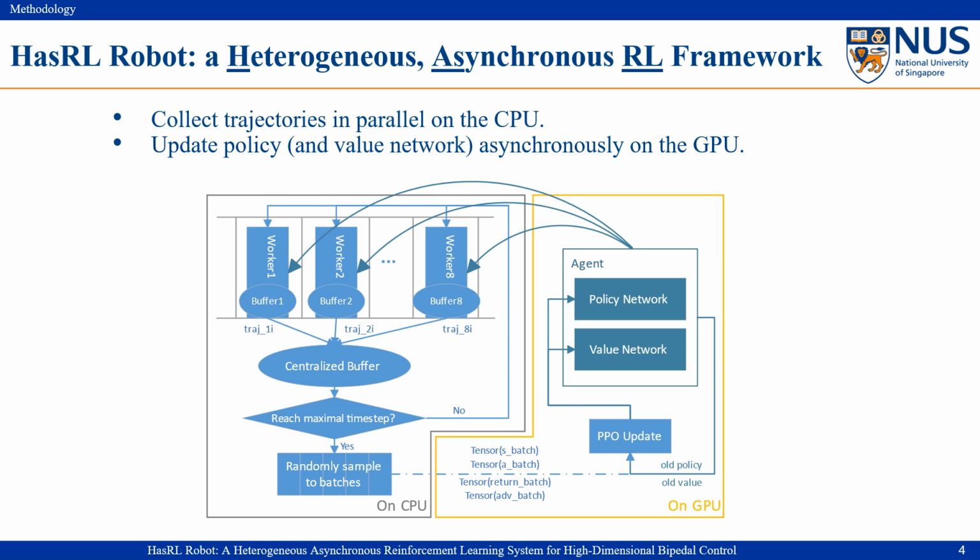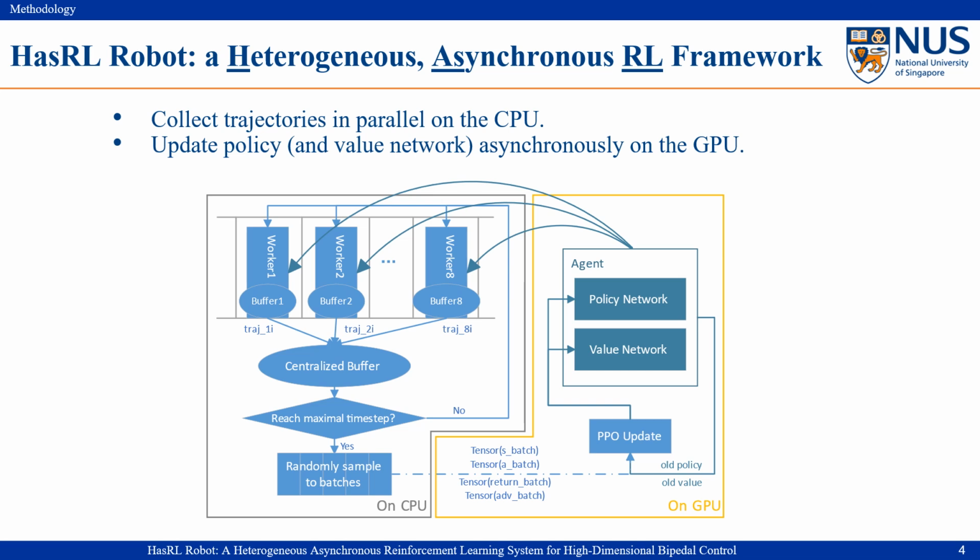Here comes the method to realize our idea, and the overall framework is shown as follows. During each iteration, each parallel simulation worker contains an agent interacting with the environment, storing collected trajectories into its buffer first. Then, a centralized buffer accumulates trajectories from multiple workers until reaching a preset time step threshold.